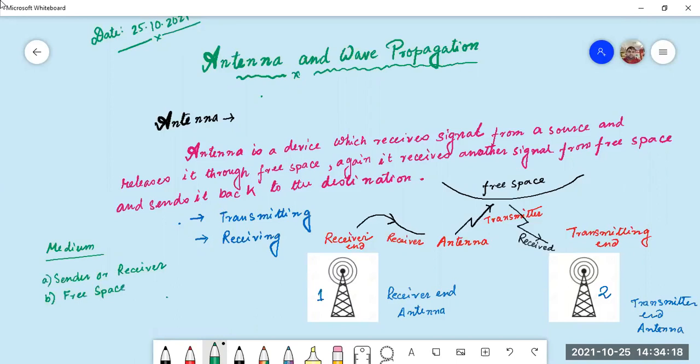So two mediums are there: one is sender or receiver, another is free space. So when there are two types of medium, we are going to communicate.